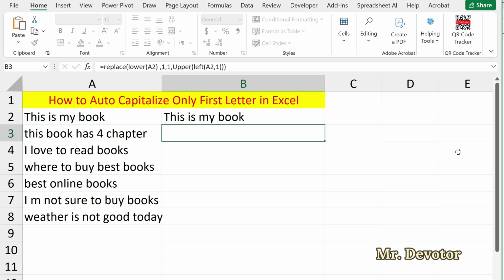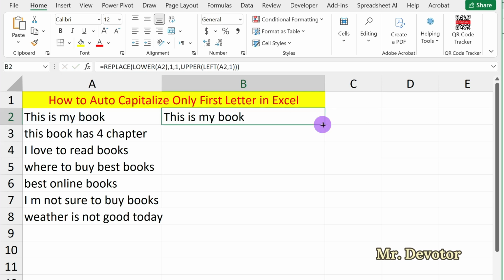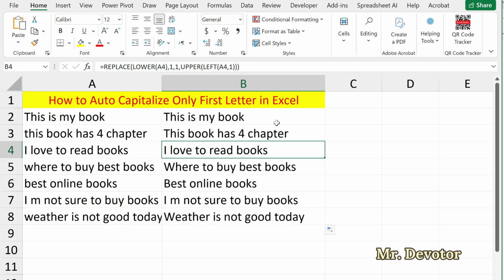And now hit enter. You can double click or either you can drag the fill handle to apply the formula to the other rows. And with this formula, you can easily auto capitalize only first letter in Excel. I hope now you understand.